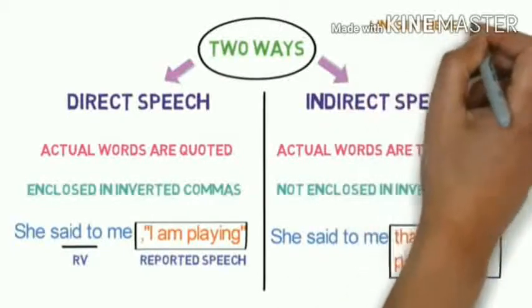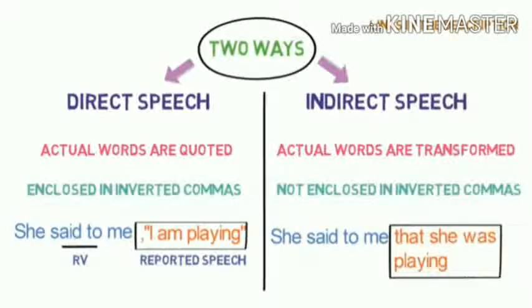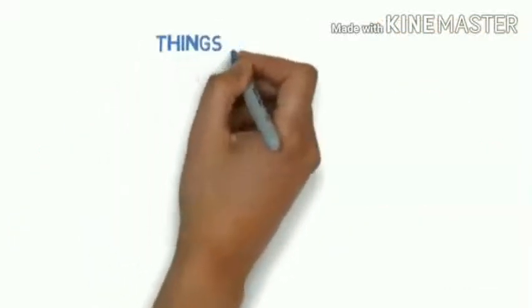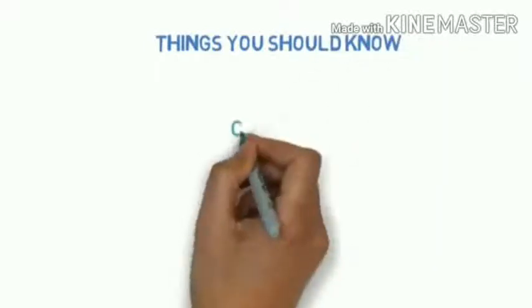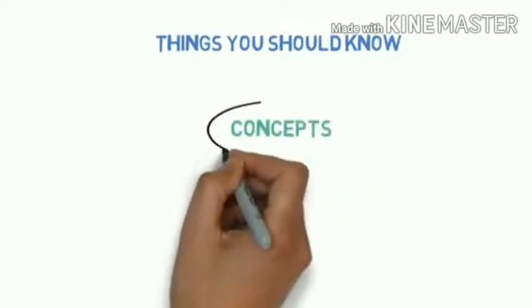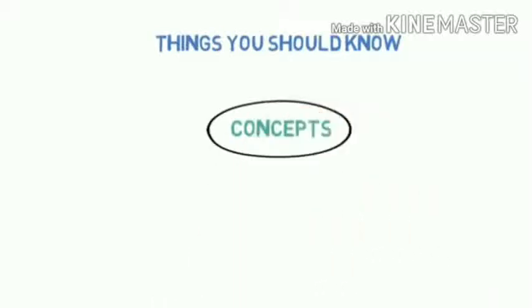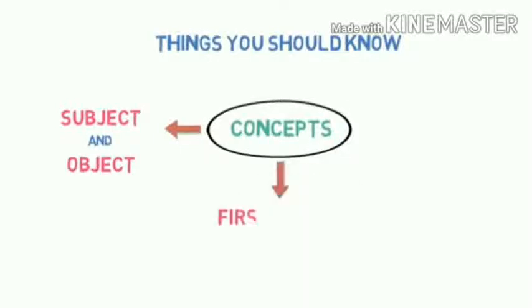From direct to indirect speech, when you do, you must follow some important instructions and steps, my dear children. And especially this orange color: 'I am playing', 'that she was playing'. See what a big change there is. But actually there is no change of meaning, but there is a change of structure, my dear children. Then what are the different important things you must understand for converting direct speech into indirect speech? Some of the concepts you must remember.